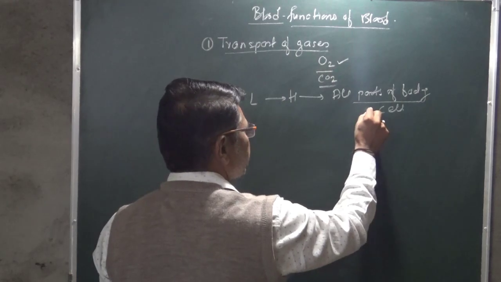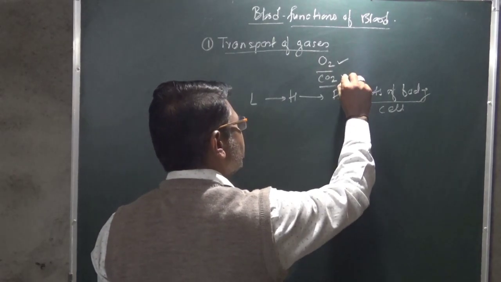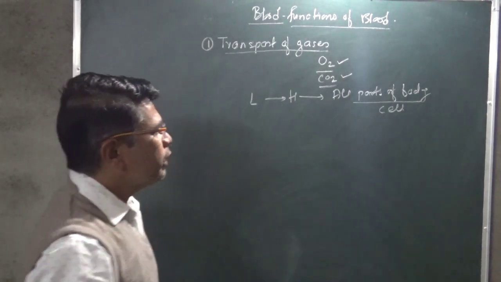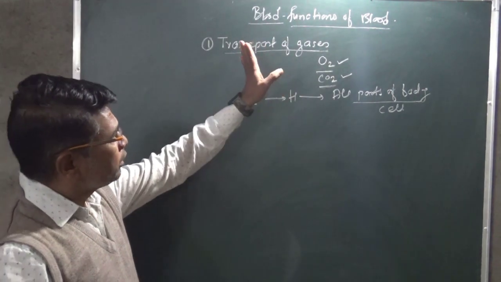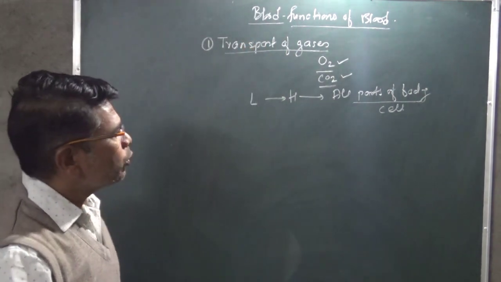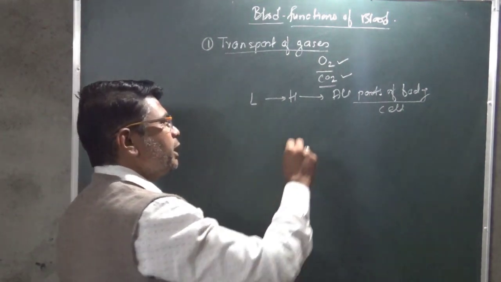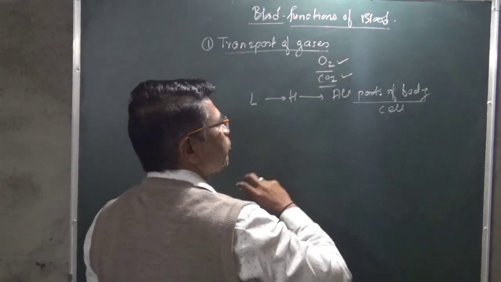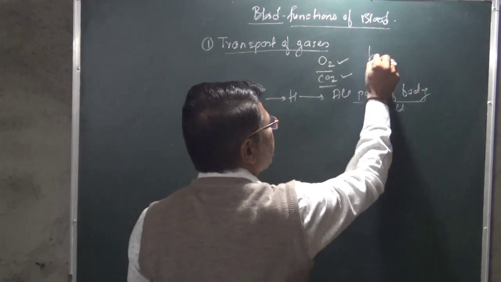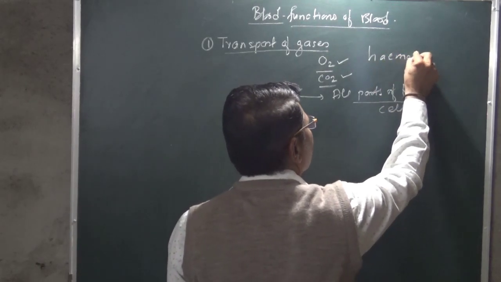And when it returns, vice versa, it is combined with carbon dioxide. So we can easily say this blood is useful for the transport of various gases, basically oxygen and carbon dioxide, with the help of hemoglobin.